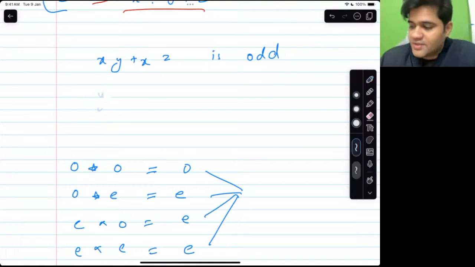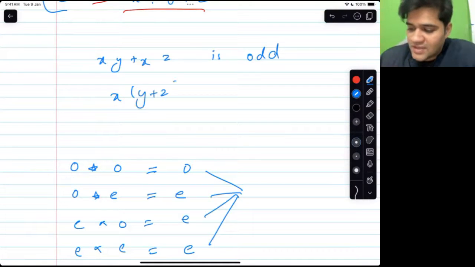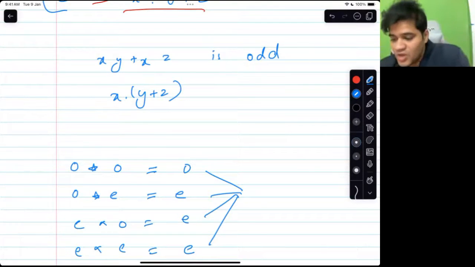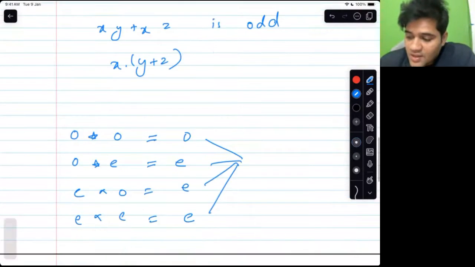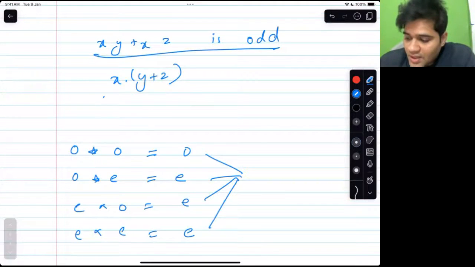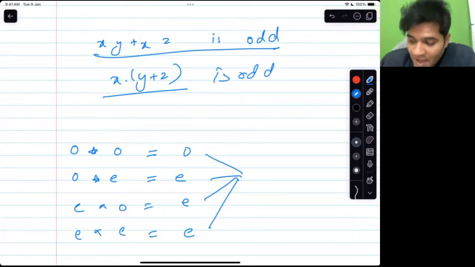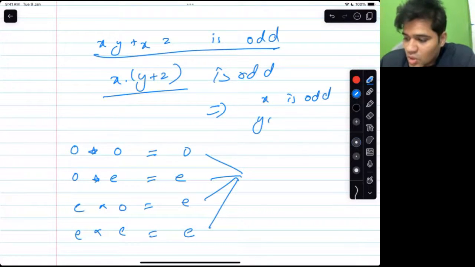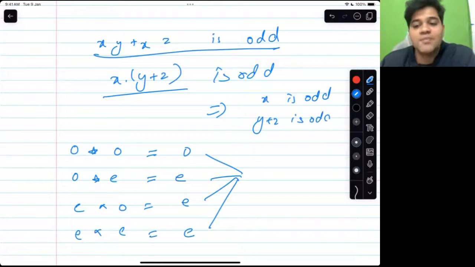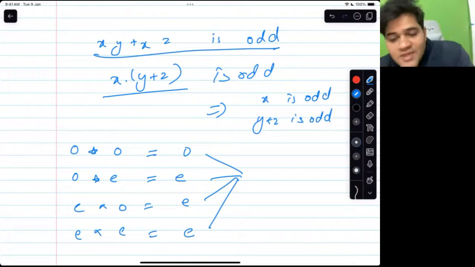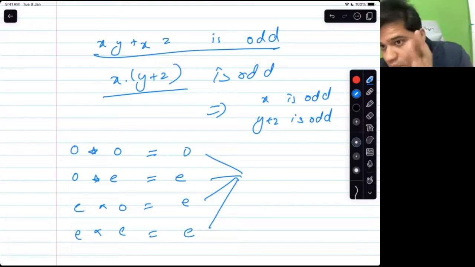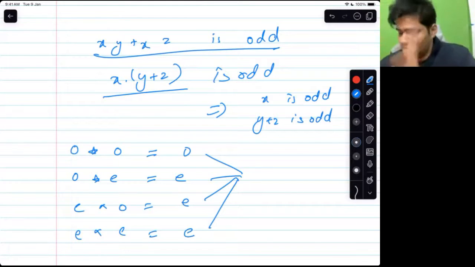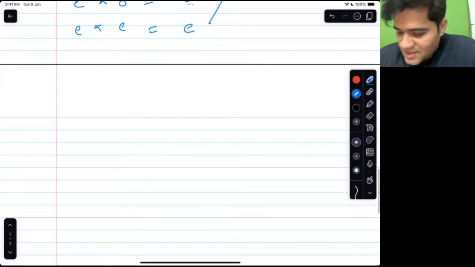So x is common and y plus z is the other factor. The 2 factors are x into y plus z. So what does that tell me? If this product is odd, does it imply that x is odd and y plus z is also odd? Do you agree with the statement that yes, x and y plus z are odd? Do you agree? Cool. So we know that x is odd and we know that y plus z is odd.